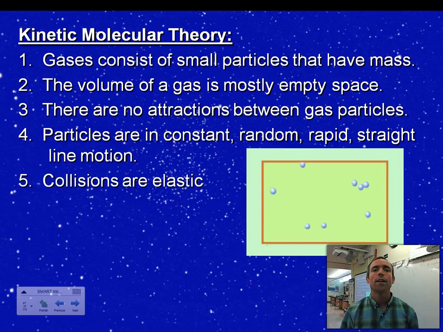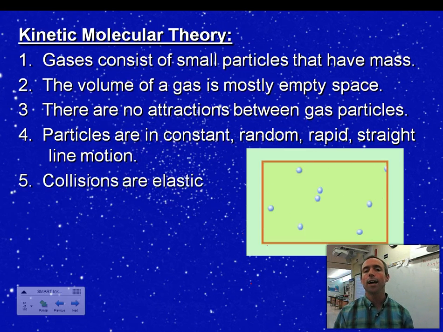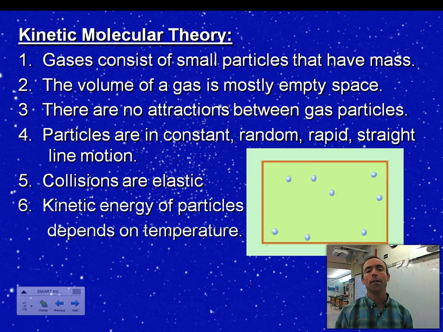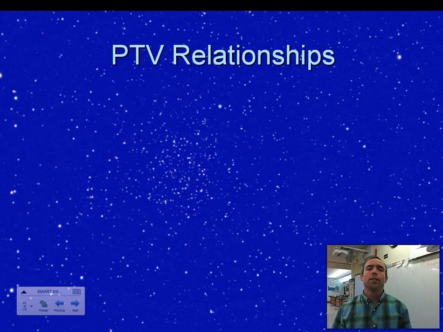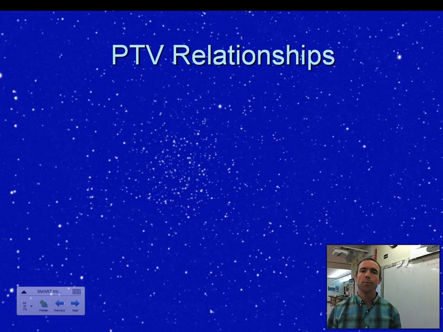Point number five, collisions are elastic, meaning they do not lose energy. So as there's a collision between particles or particles on the side wall of the container, they don't slow down. And remember, temperature really is a measure of the amount of motion. We call that kinetic energy. Okay, the next thing we want to do is look at how the kinetic molecular theory can help explain the relationships between the pressure, temperature, and volume of a gas.